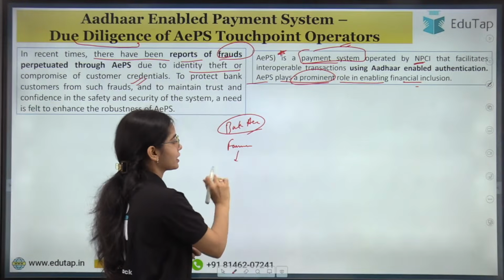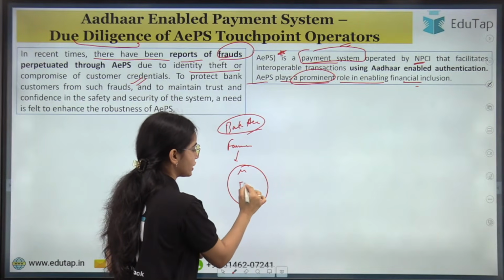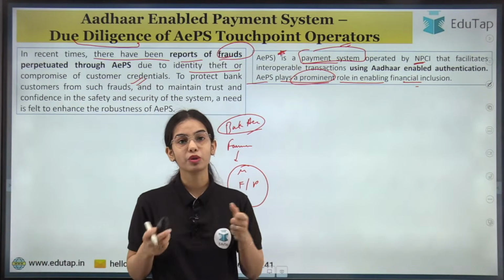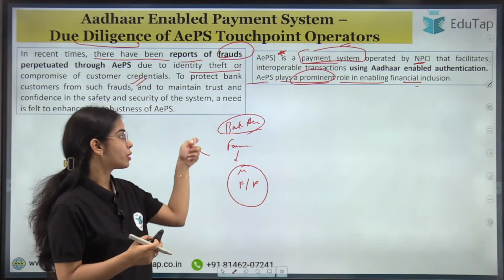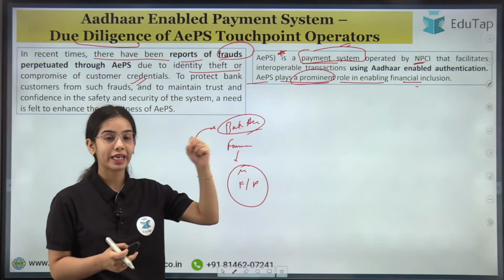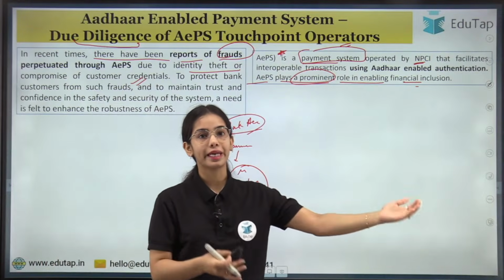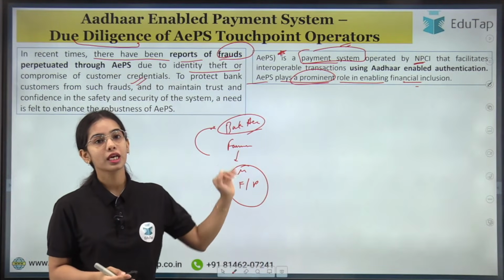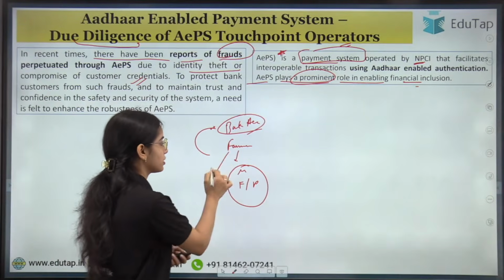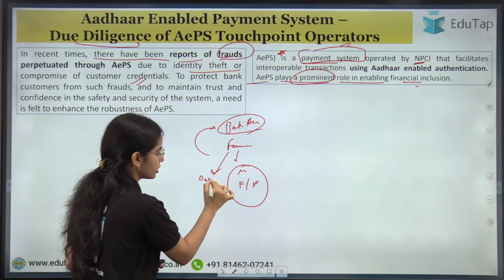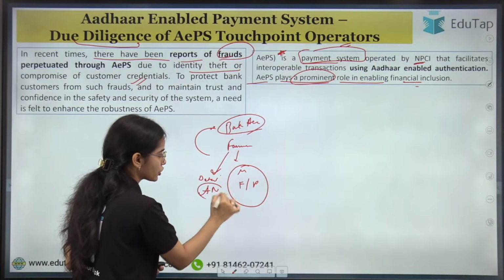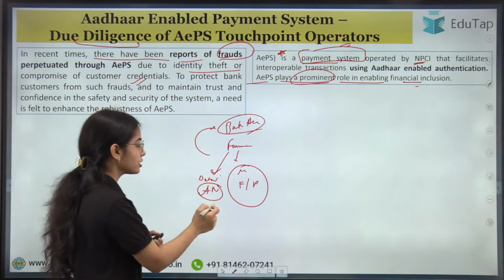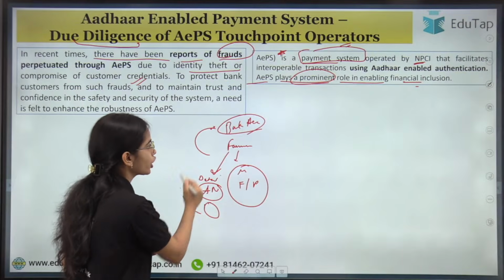Now the farmer is lacking cash. He has gone to the market to purchase fertilizers and pesticides, okay? Now the farmer wants to pay the merchant, but the farmer does not have enough cash. The farmer will have to go to the bank or to the ATM to take out the money, but in the village the ATM is not very near, the bank is not very near. So what the farmer can do is use the Aadhaar enabled payment system. The farmer can give his Aadhaar number to the merchant, and give his biometrics, either the iris scan or the thumbprint, and the money can be taken out of the farmer's bank account to the merchant's bank account.